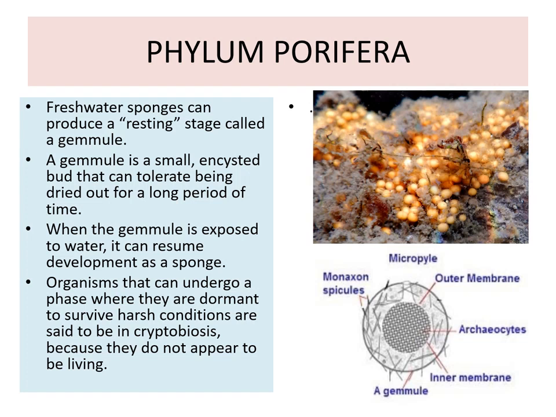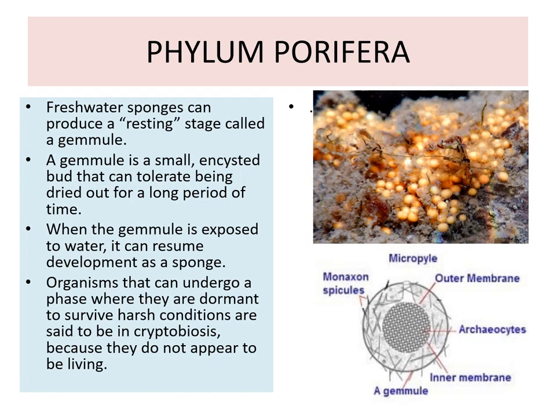Organisms that can undergo a phase where they are dormant to survive harsh conditions are said to show cryptobiosis. So cryptobiosis is when organisms remain dormant and survive harsh conditions.